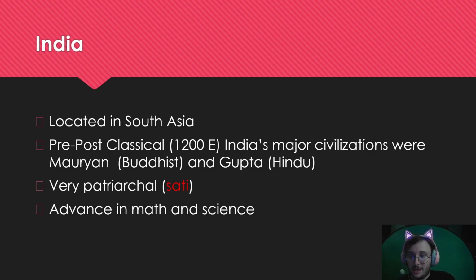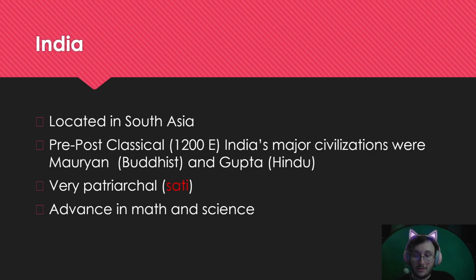There were a lot of economic and cultural advances during the Gupta dynasty. India was very patriarchal, and women did not have very many rights. One thing that developed even before the Maurya or the Gupta dynasty was something called Sati. In India, when the husband died, the children were supposed to take care of the mother. The idea was that the woman, the mother, was then a burden to the rest of her family. And in Hinduism, people are cremated.